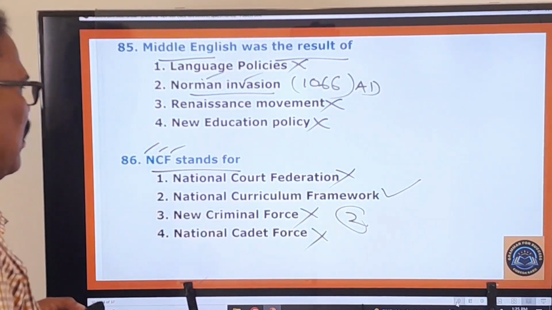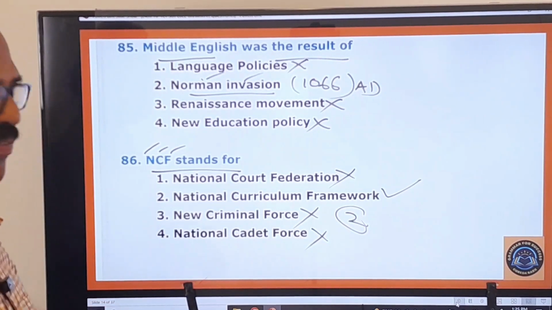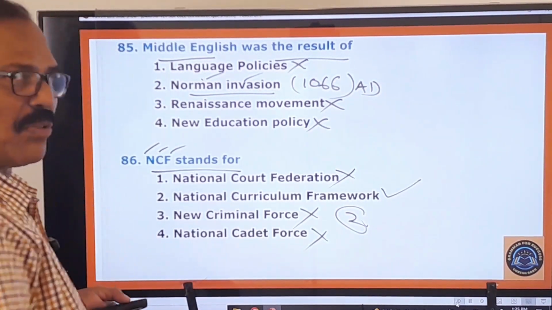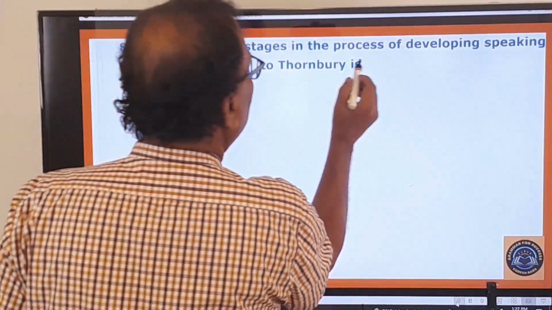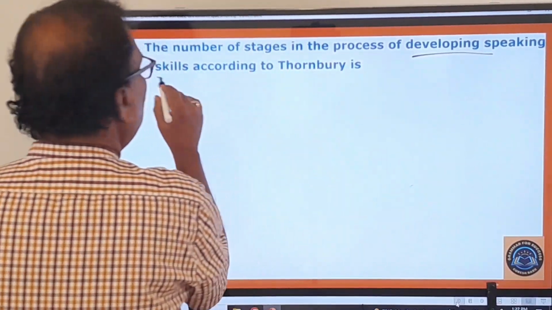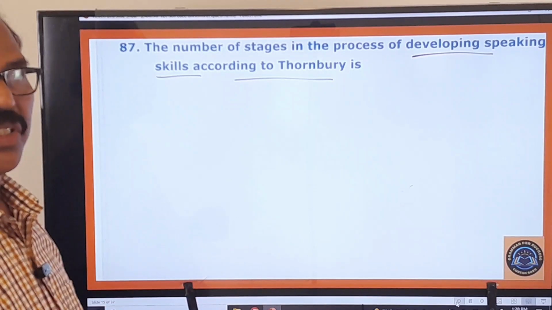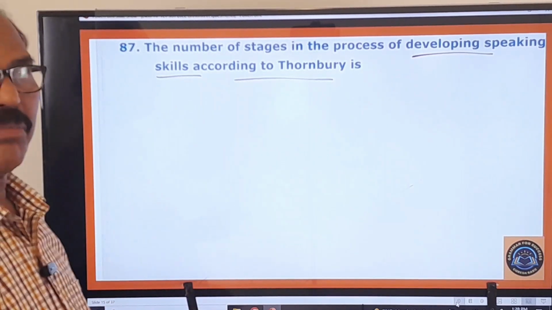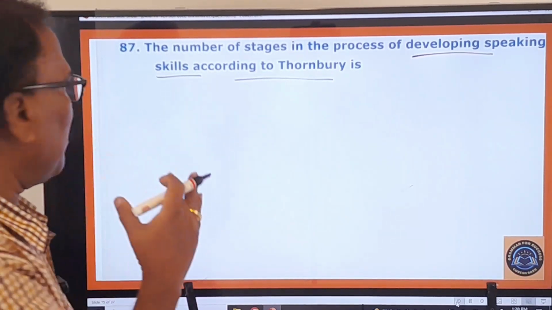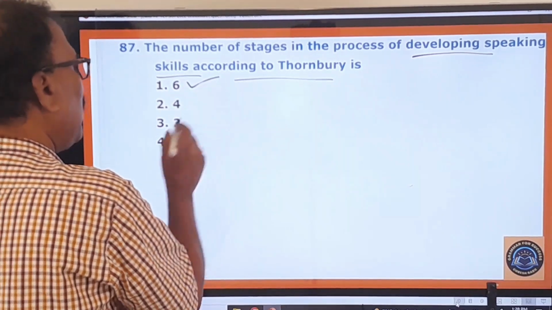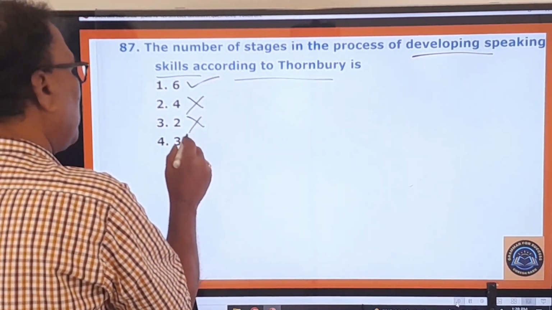NCF stands for National Curriculum Framework. So now let's move on to other questions. The number of stages in the process of developing speaking skills according to Thornbury is, okay, if you know the methodology, if you have any idea about these things, you can easily answer this question. 6, the very first one is the right one. 4 wrong, 2 wrong, 3 wrong.